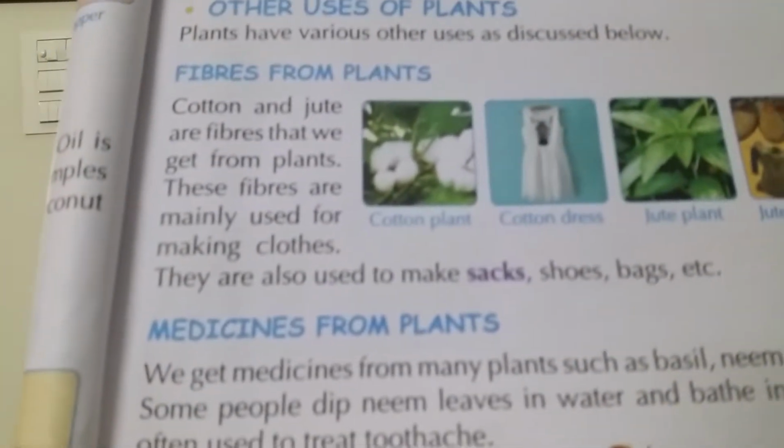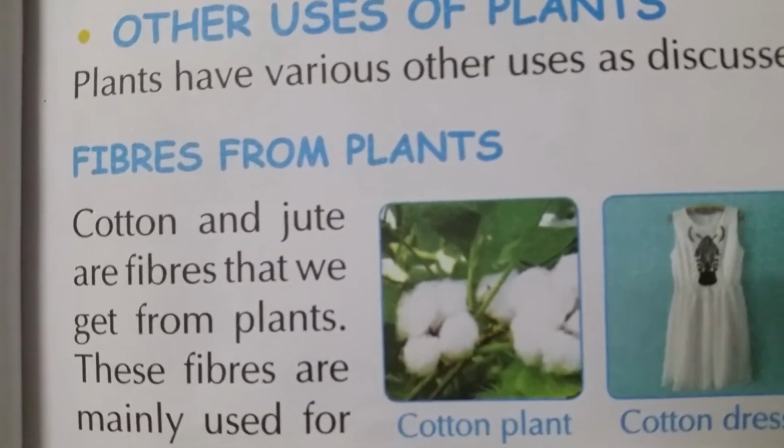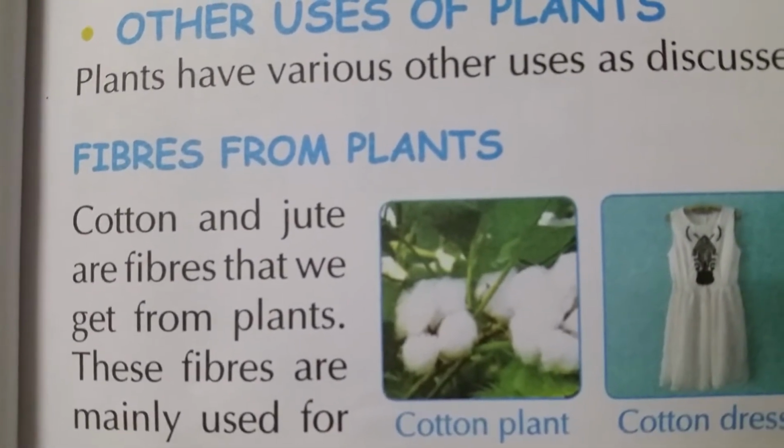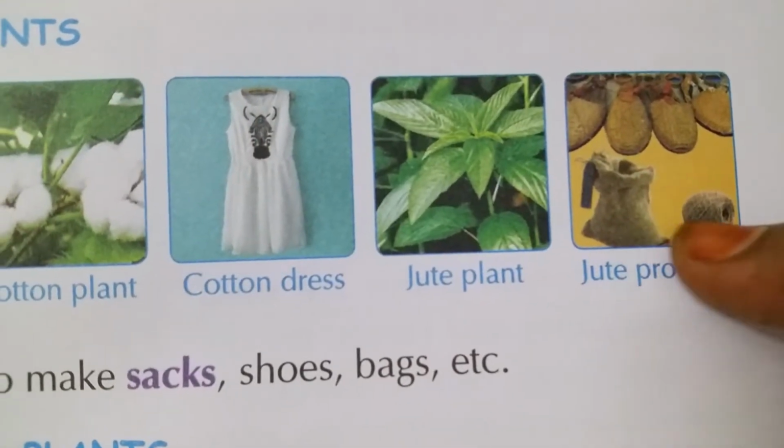See, plants have various other uses, amma. So we get cotton. See here, this is the cotton plant. Cotton comes from the cotton plant. And we also get jute. This is the jute plant. These are all the jute products.